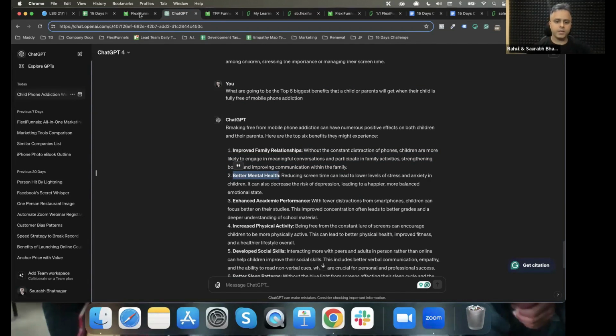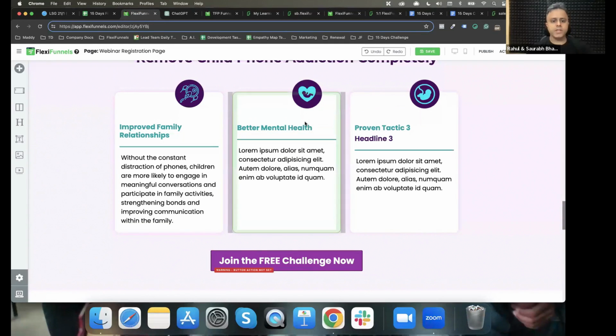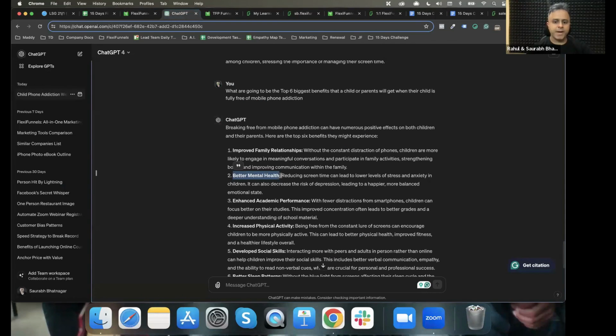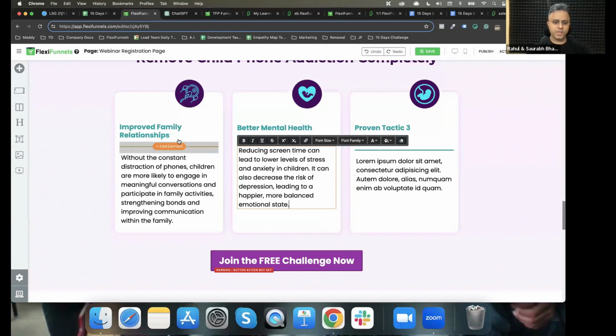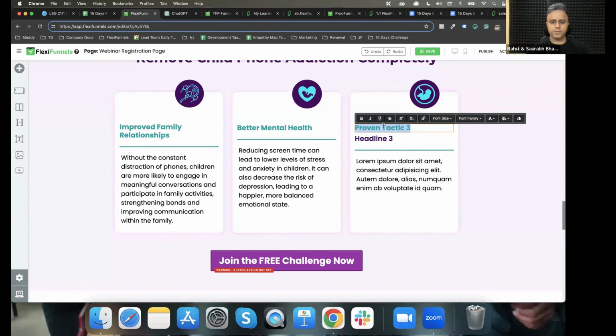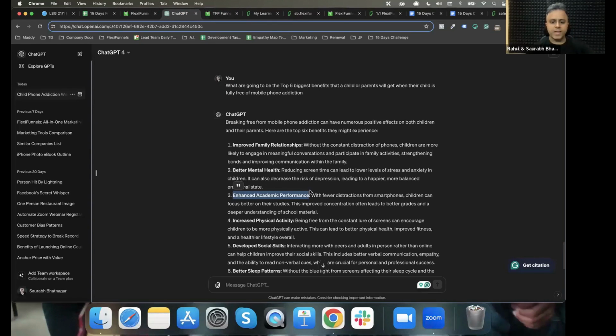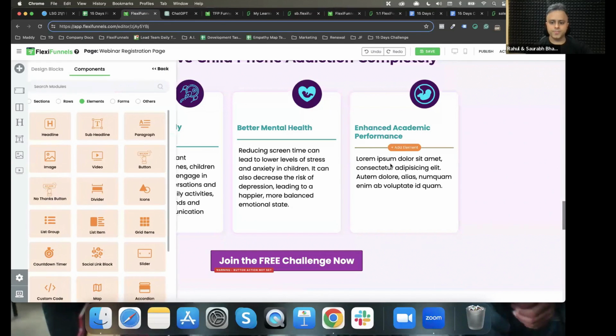Better mental health. See, now all of these big benefits are going to have a psychological impact on anybody who is reading this page. Improved family relationship, better mental health. These are the things that I want in my family. And all of this value stacking is going to make them register for the webinar.